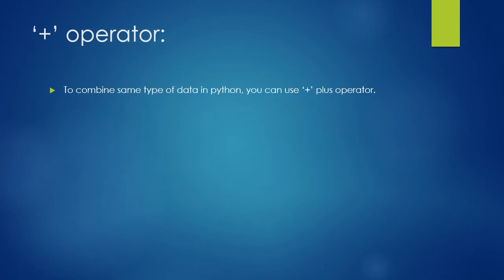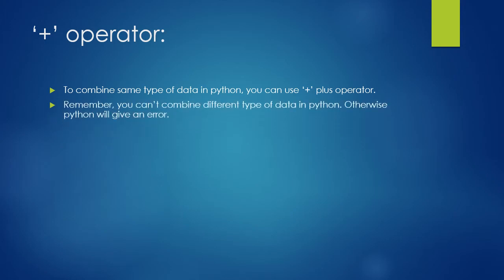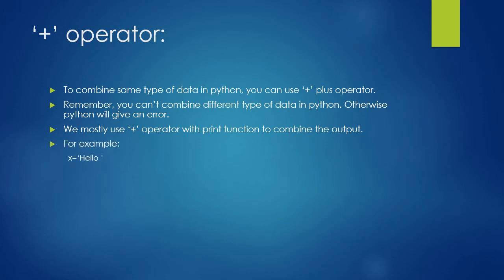Let's see the plus operator. The use of the plus operator is to combine the same type of data in Python. Remember, you can't combine different types of data in Python using the plus operator, otherwise Python will give you an error. We mostly use the plus operator with the print function to combine the outputs of different variables.